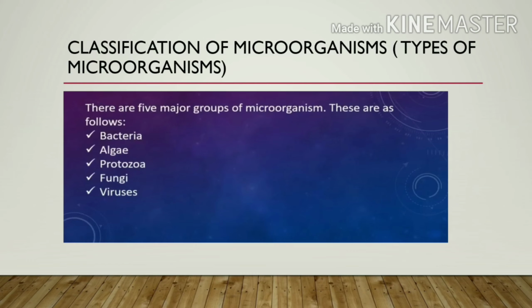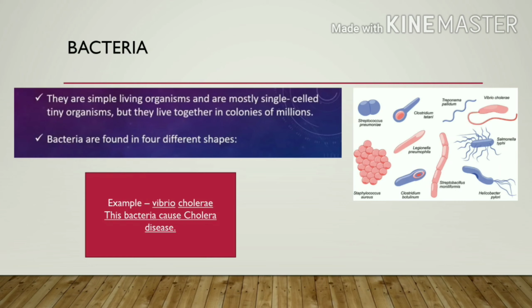There are 5 major groups of microorganisms, that is bacteria, algae, protozoa, fungi and viruses. Now here, can you see bacteria? These bacteria came from that archaea I told you about. Archaea is a simple single-celled organism, but bacteria came from archaea, and they originated around 3.5 billion years ago. Just imagine, 3.5 billion years. So next one is bacteria.